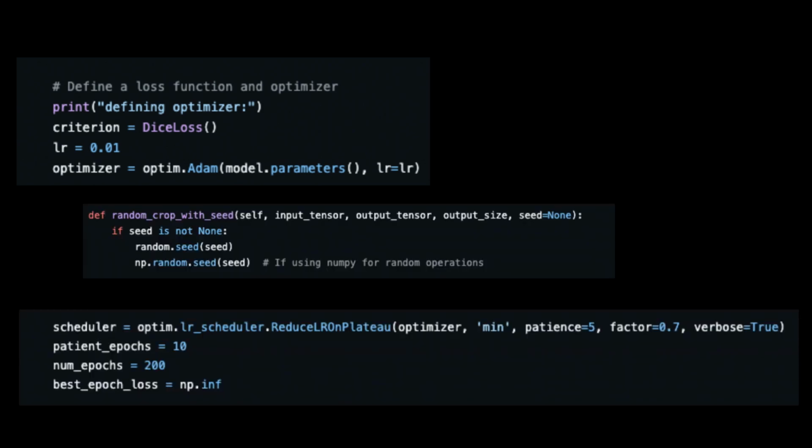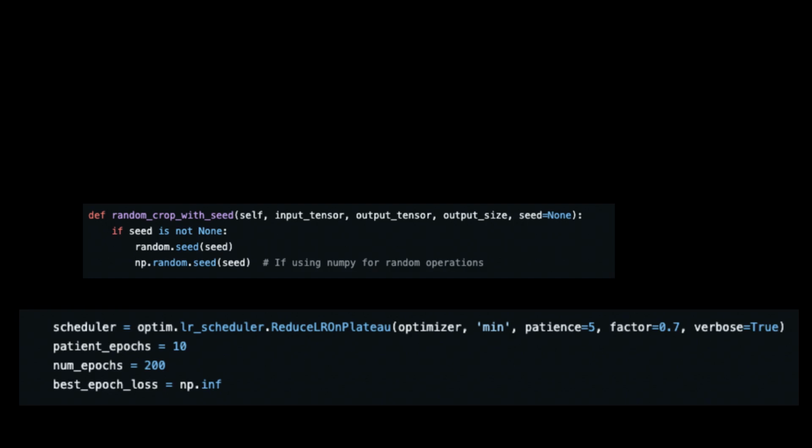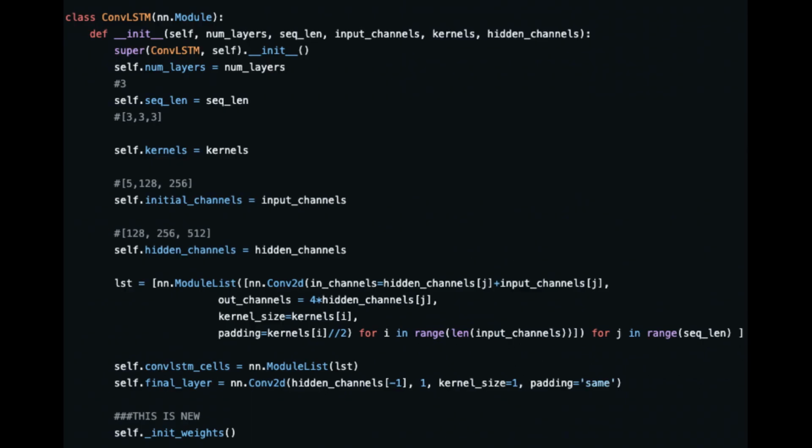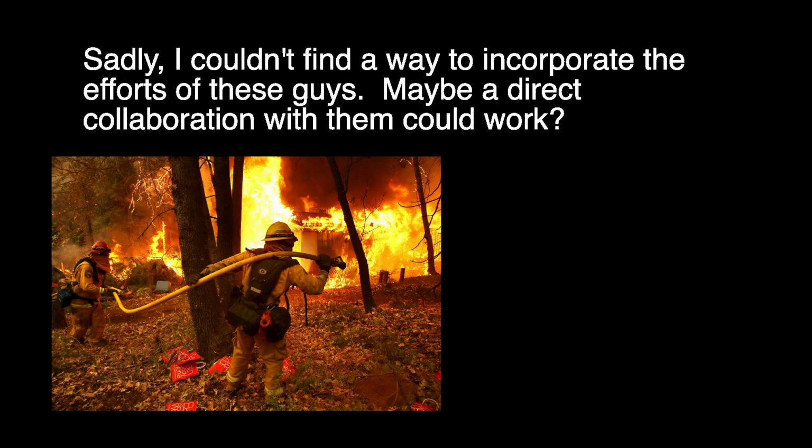After further research, I tried a ton of different variations: dice loss functions, custom loss functions, learning rate schedulers, random cropping and rotation of input data, and I even coded my own convolutional LSTM model, which combines recurrent network features with convolutional layers. Ultimately, I couldn't proceed due to the inherent limitations of the data. Intervention in forest fires couldn't be accounted for, regardless of the model.